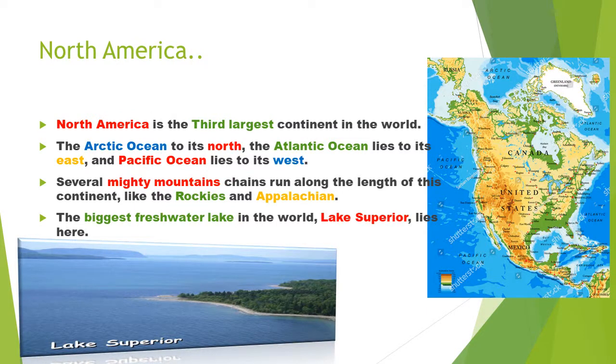So now we will see North America. It is the third largest continent in the world. The Arctic Ocean is to its north, the Atlantic Ocean lies to its east, and the Pacific Ocean lies to its west. Several mighty mountain chains, so நிறைய மலை தொடர்கள், run along the length of this continent, like the Rockies and Appalachia. The biggest freshwater lake in the world, Lake Superior, lies here. பெரிய ஏரி அப்படின்னு சொல்லுவோம். லேக் சுப்பீரியர் நார்த் அமெரிக்காவில் தான் இருக்கு.